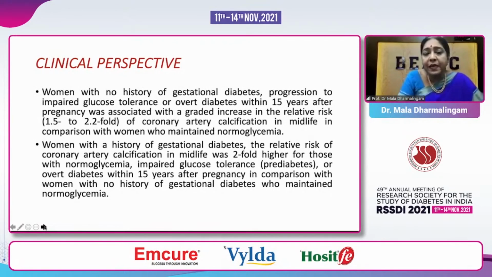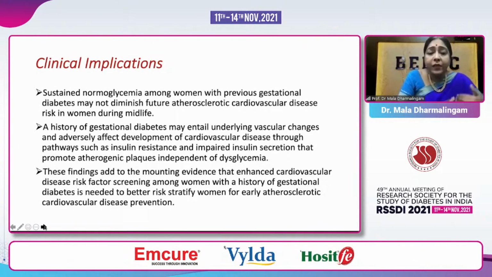The clinical implication of this is, even if we keep normoglycemia in women with previous gestational diabetes, can we reduce atherosclerotic cardiovascular disease? At present this seems to suggest no, it may not completely reverse.